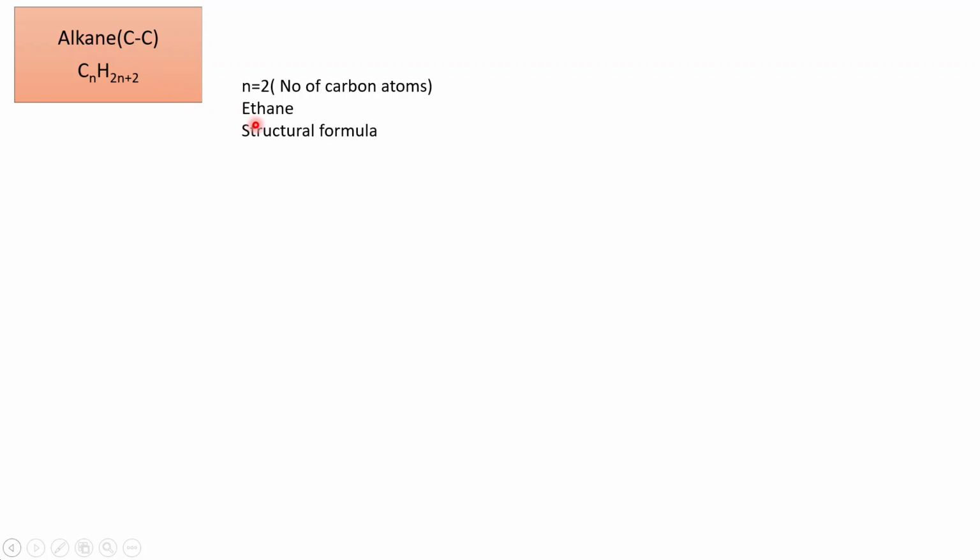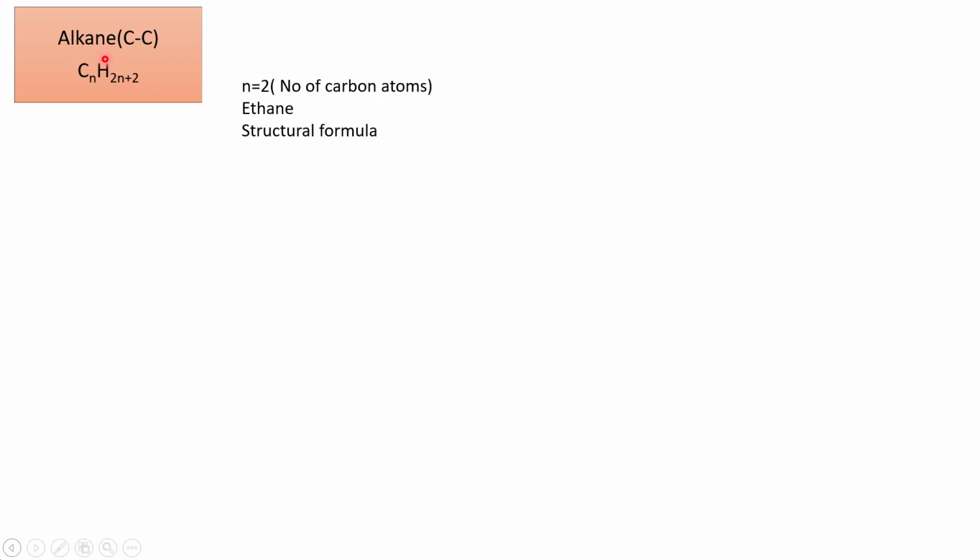Therefore, it will be ETHANE, indicating that it comes from the family of alkanes. Therefore, in ethane, ETH means it has 2 carbon atoms. ANE means that it belongs to the family of alkanes.